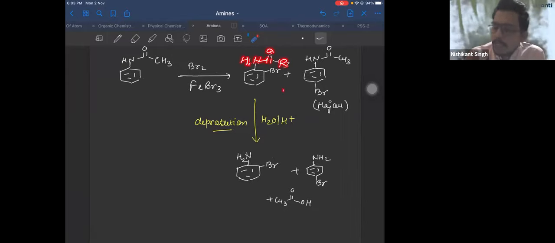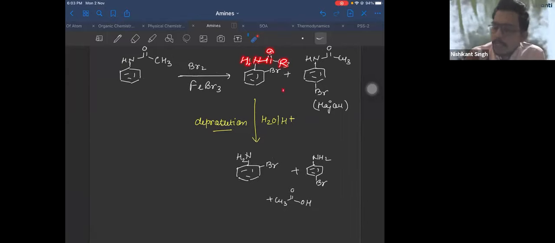You can take a screenshot. I hope you have taken the screenshot. So next we have to discuss is the nitration reaction. Very, very important. Nitration of aniline is a very, very important reaction, right? When you talk about nitration of aniline, there is an important thing here. The distribution is very important.